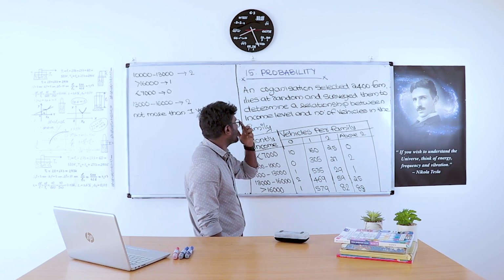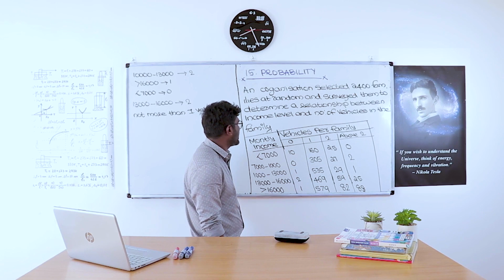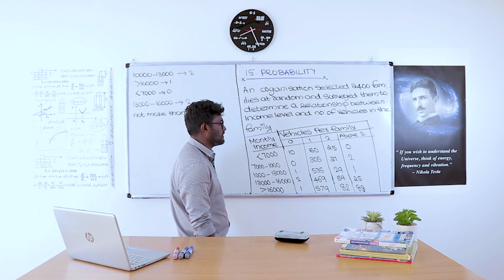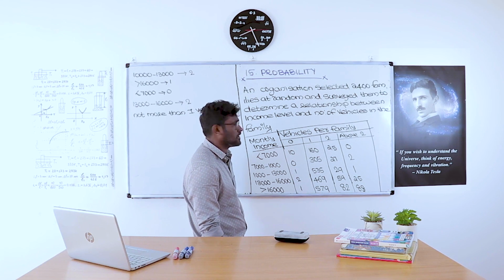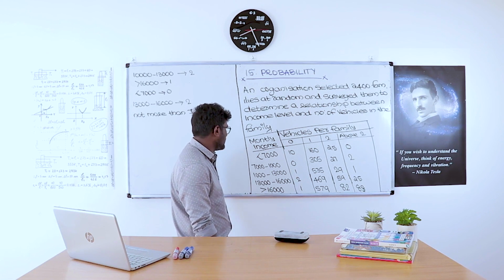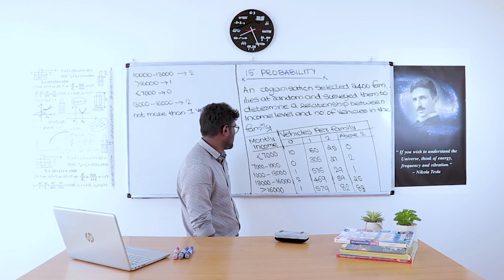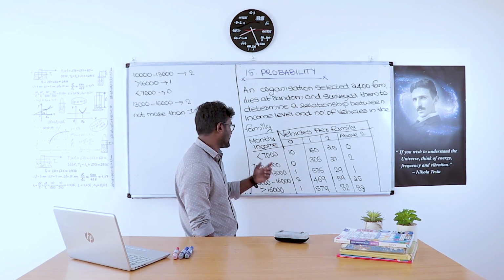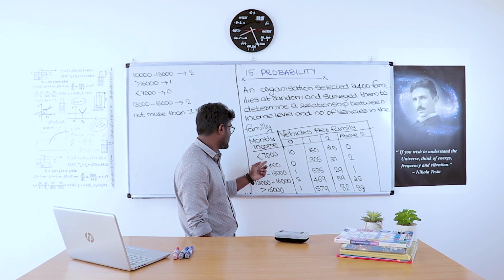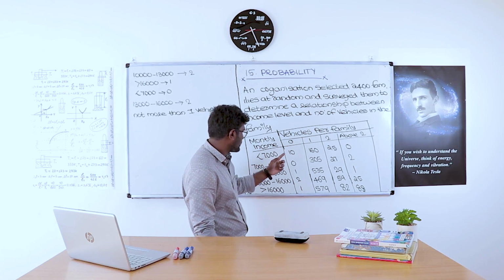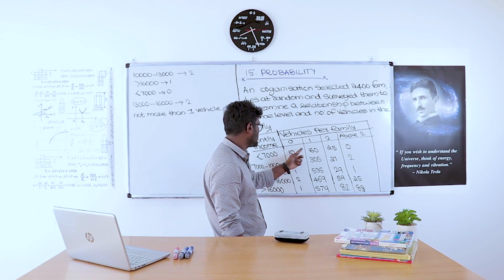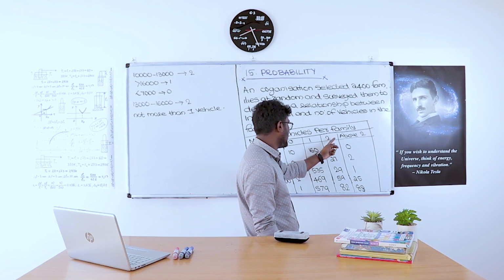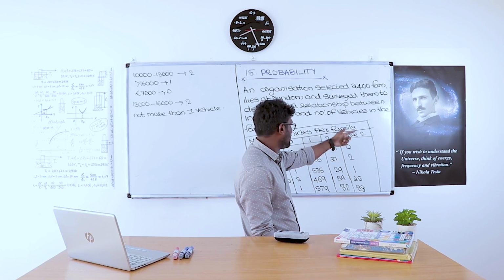The problem indicates that an organization selected 2,400 families at random and surveyed them to determine a relationship between income level and number of vehicles in the family. So they did a survey, and in the survey the data sheet is given. From the data sheet, the monthly income versus vehicles per family is given in the table. If the monthly income of a family is less than 7,000, there are 10 families that have no vehicles, 160 families having one vehicle, 25 families having two vehicles, and 0 families having more than two vehicles.